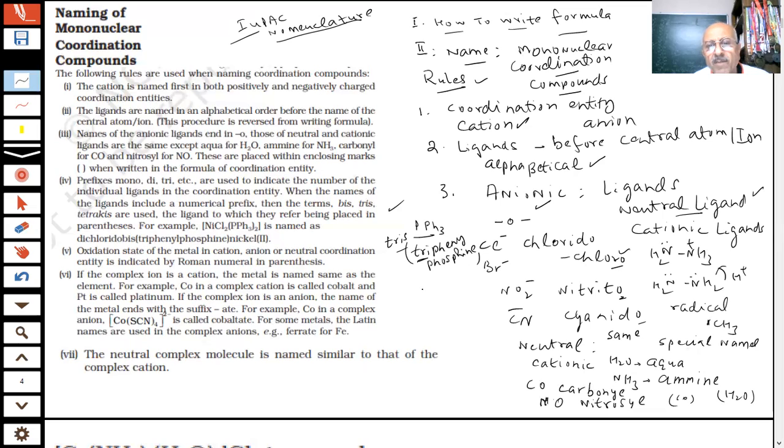For example, if cobalt is in the 2 oxidation state, you have to write it like this. Platinum 4, how will you write? Roman numerals. These Roman numerals are used, student, to write the oxidation states. A lot of metals exist in the +3 oxidation state.